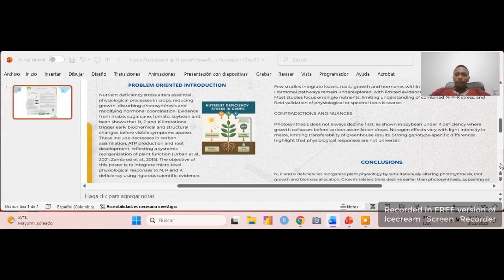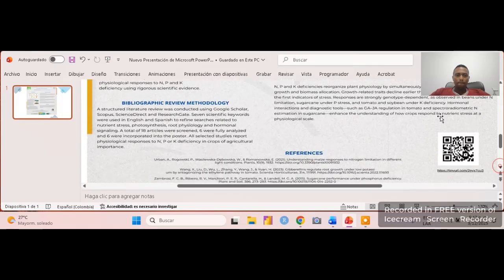Bibliographic review methodology. To make this poster, we used four scientific platforms: Google Scholar, Scopus, ScienceDirect, and ResearchGate. We searched with 7 keywords related to nutrient stress and plant physiology. We reviewed 18 articles and we selected 6 high quality studies. These studies explain how crops respond to nitrogen, phosphorus, and potassium deficits at the physiology level.